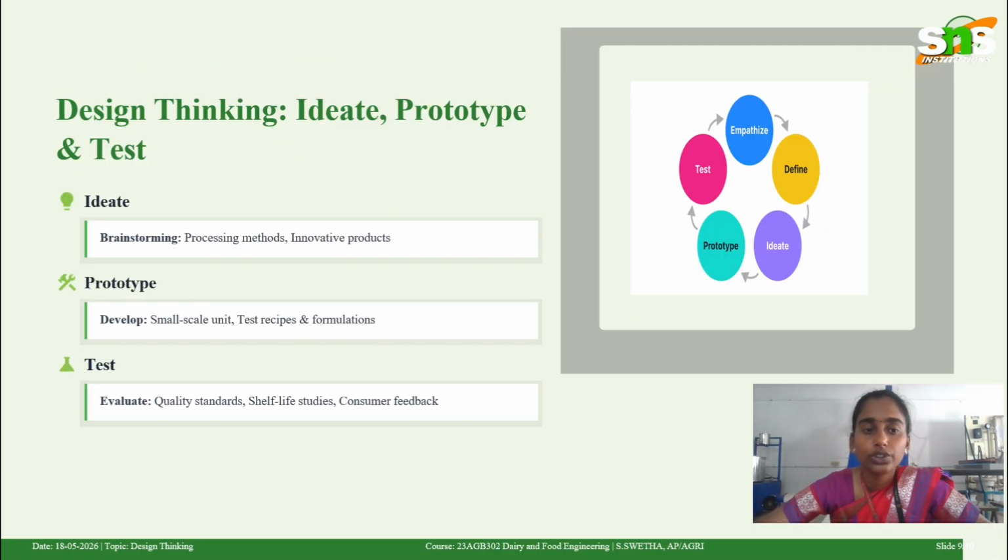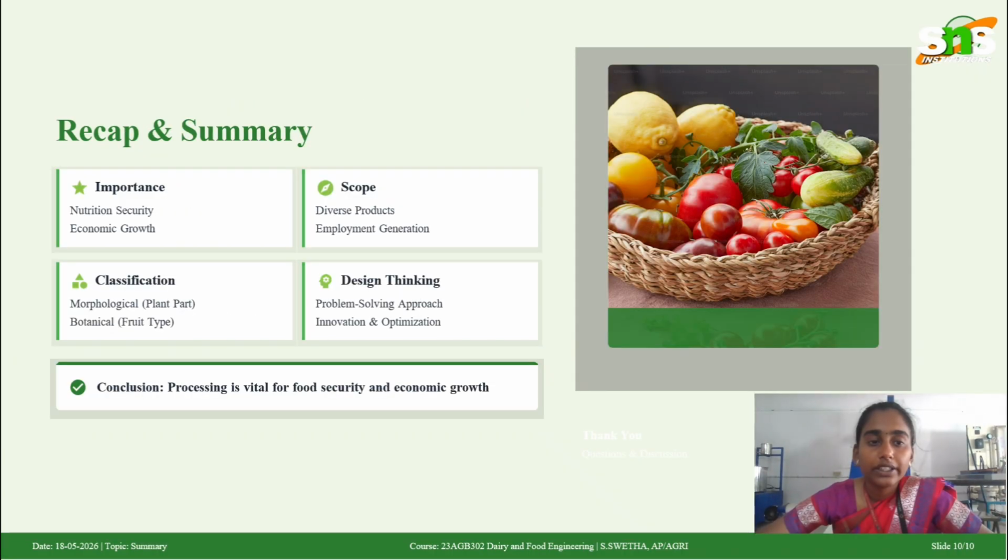And ideate, prototype, and test. For ideate, we can ask students to brainstorm processing methods and innovative products. We can give them a project to develop in this area, and from this idea we can develop a small prototype product like a pilot project. And at last we have to test our prototype for quality standards, shelf-life studies, and consumer feedback. Here is a recap and a summary of this PPT: important scope, classification, and design thinking.